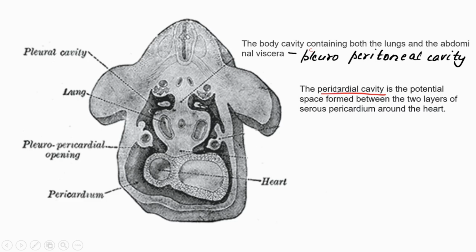Then pericardial itself, we can understand that cardial means something relating to the heart. Pericardial means the space between the two layers of the pericardium that wraps the heart. We know that the heart is covered with the pericardium. It has two layers, and between the two layers a space is there. That space is the pericardial cavity.